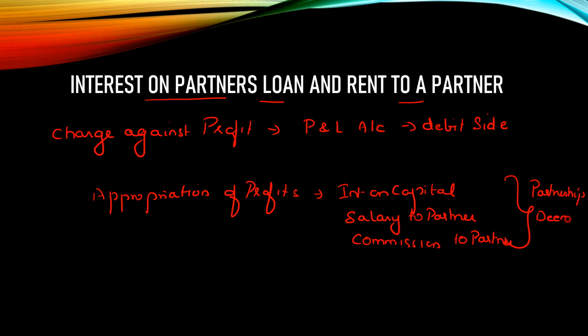So it is only allowed when it is provided in the partnership deed, and that is all appropriation of profit. Only two items are charged against profit: interest on partner's loan and rent to a partner.